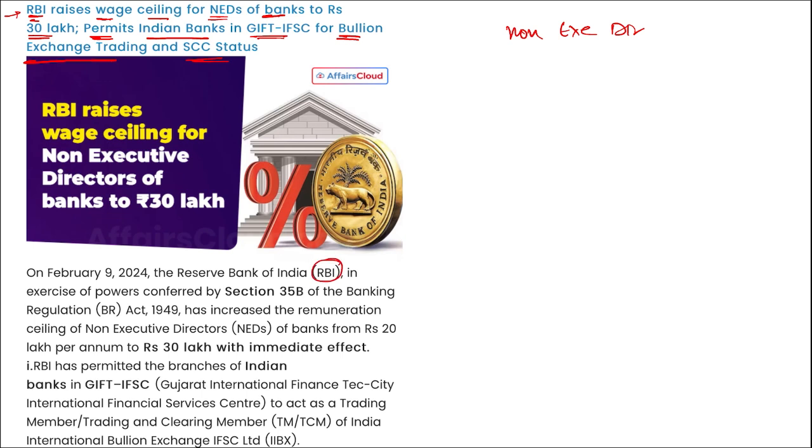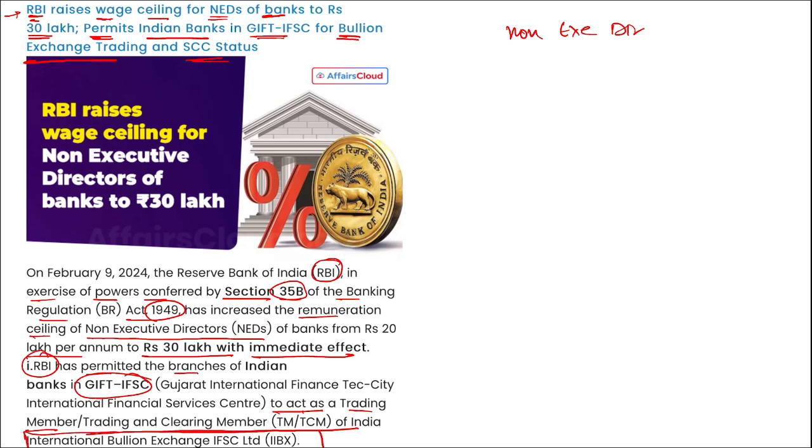I repeat, RBI, in exercise of power conferred by Section 35B of the Banking Regulation Act of 1949, increased the remuneration ceiling of non-executive directors of banks from 20 lakh rupees per annum to 30 lakh rupees per annum with immediate effect. RBI has also permitted the branches of Indian banks in GIFT IFSC to act as a trading member or trading and clearing member of India International Bullion Exchange IFSC Limited.